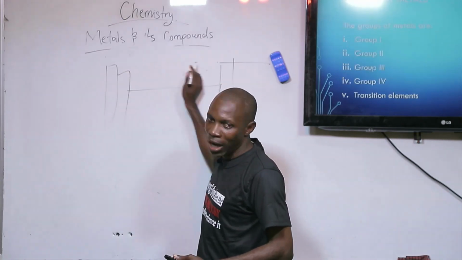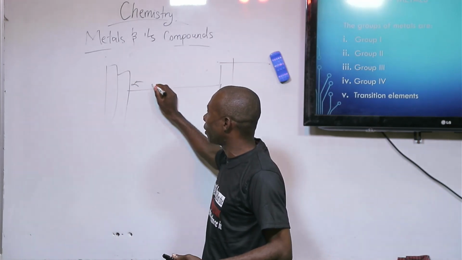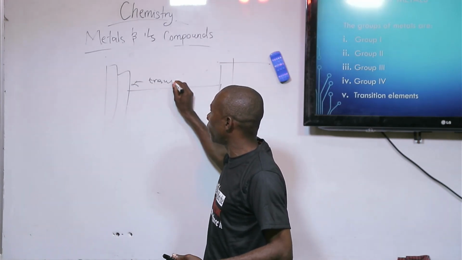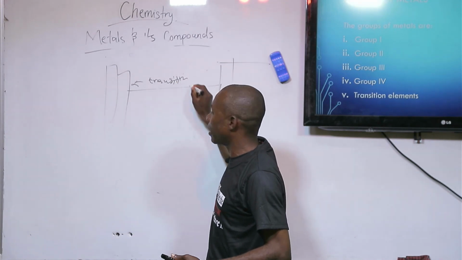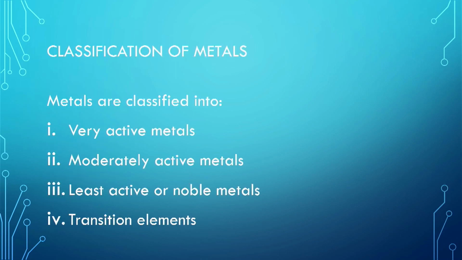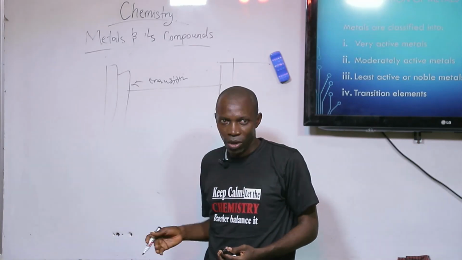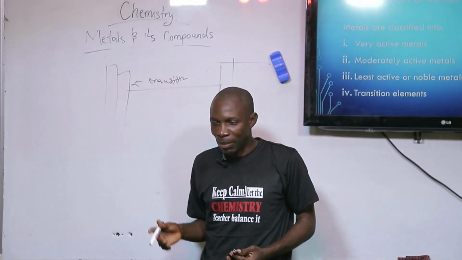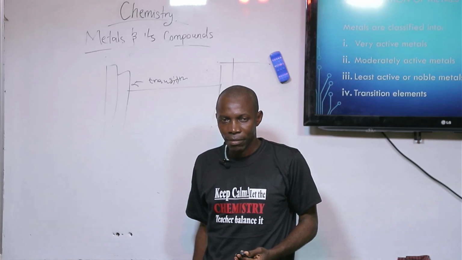And between group 2 and group 3, you have another one that is called transition element metals. So metals can be classified into very active metals, which react actively, moderately active, least active, and the transition element metals. Okay.